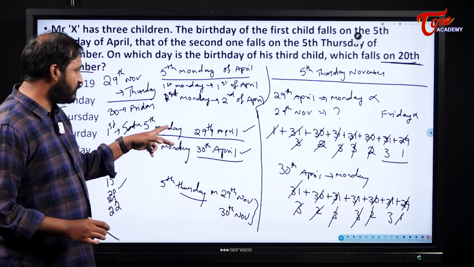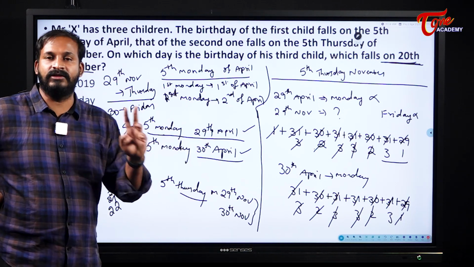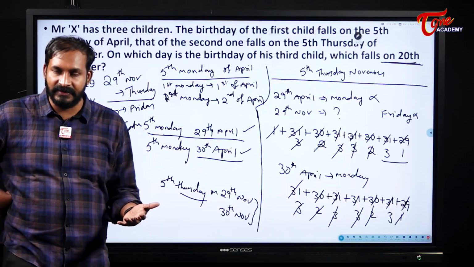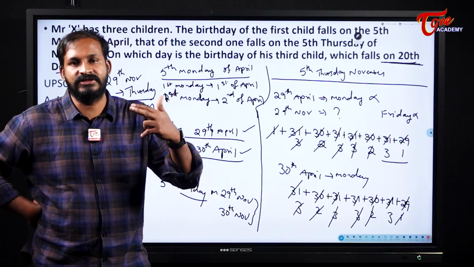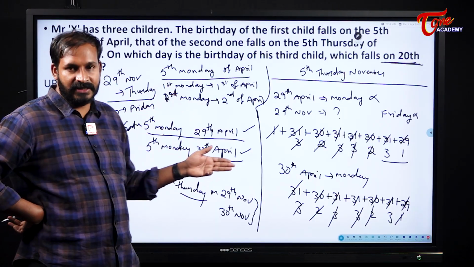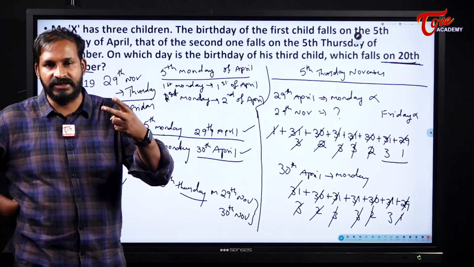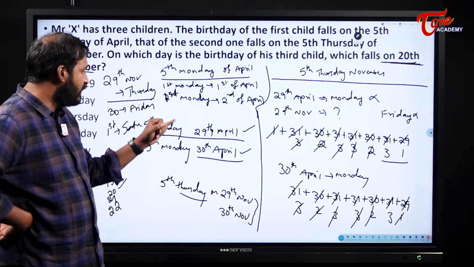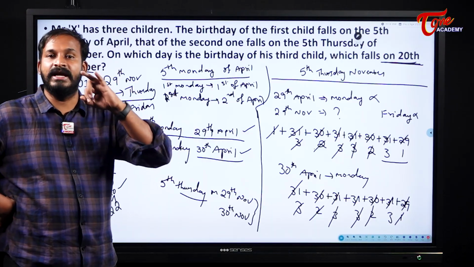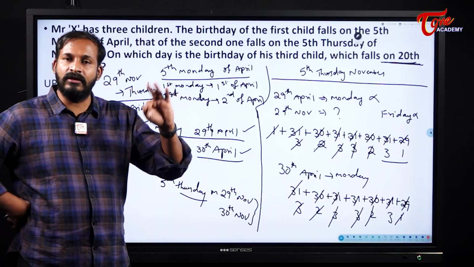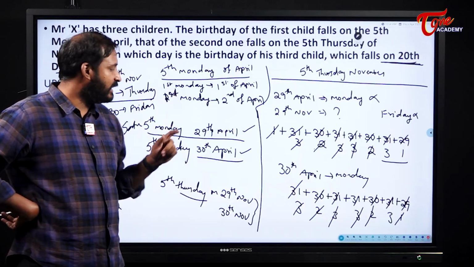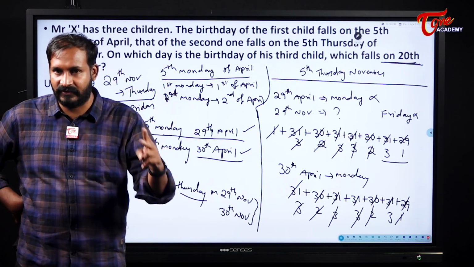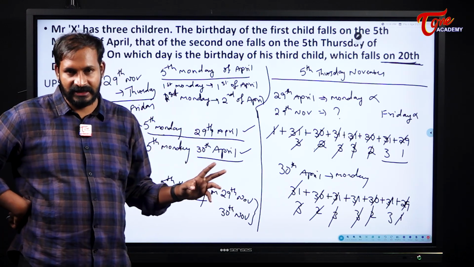So first and foremost thing you should understand why I have taken 29th and 30th are the only possibilities for the 5th Monday. The 5th Monday is possible in any month if the month starts in the first 2 days. Anyway, this is a 30 days month, so there are only possibilities for 2 days. For example, if this is a 31 days month, then there will be possibility for 3 days. First can be Monday, second can be Monday and third also can be Monday. So by that also you will get 5 Mondays in that month. But here this month contains only 30 days. Because of that reason we will have only 2 possibilities for 5th Monday. One is 29th and the other one is 30th.